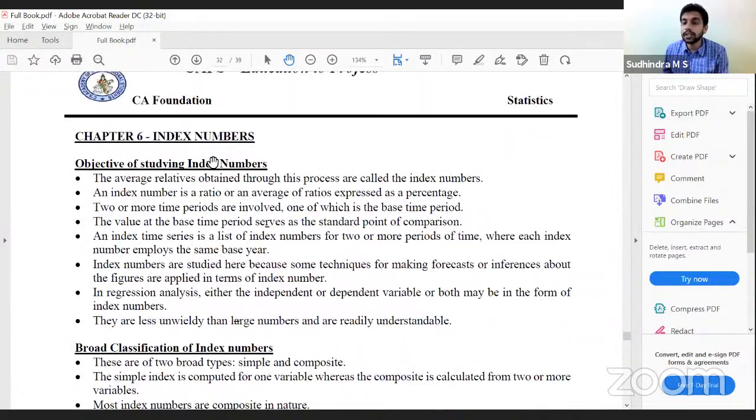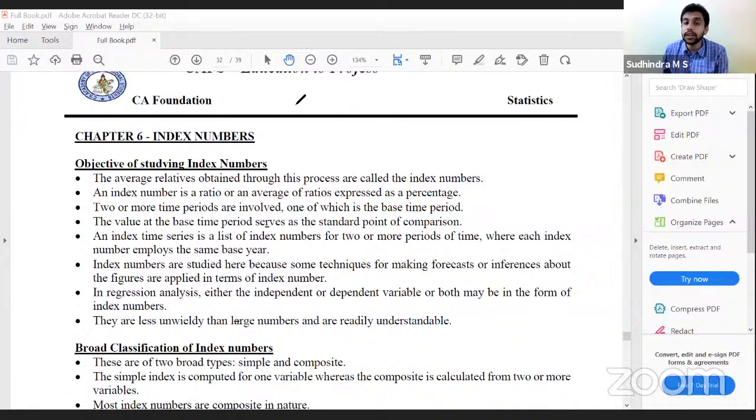Last chapter, a small chapter and an easy chapter. Index numbers. What are index numbers? Index numbers are nothing but ratio of prices or commodities or values, as the case may be, expressed in terms of percentage.